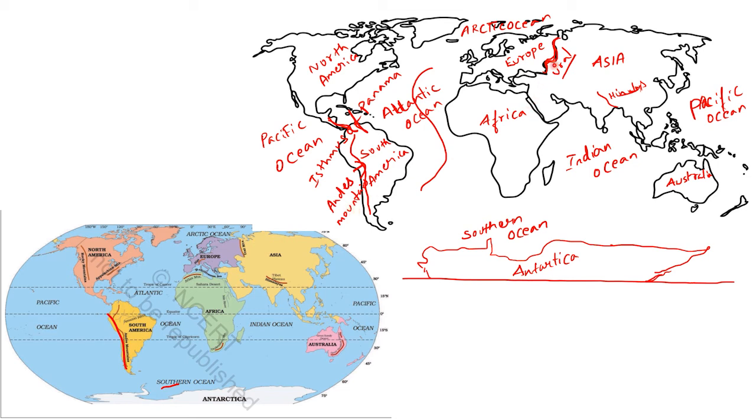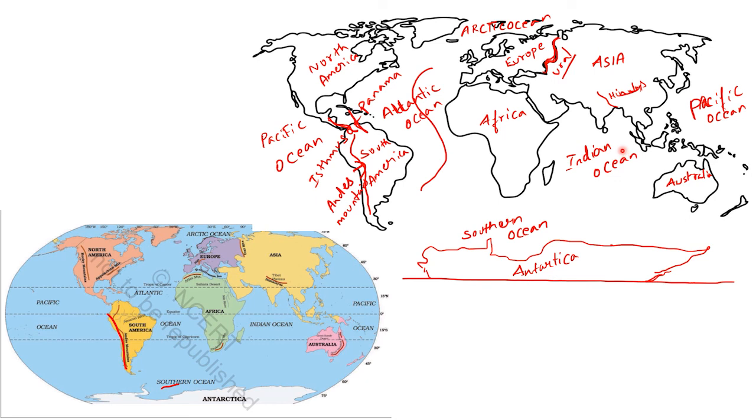Yes. The landmass of Europe and Asia together is called Eurasia. I repeat, Europe and Asia are separated by the Ural Mountains. The Atlantic Ocean is S-shaped, the Pacific Ocean is circular, and the Indian Ocean is triangular in shape.